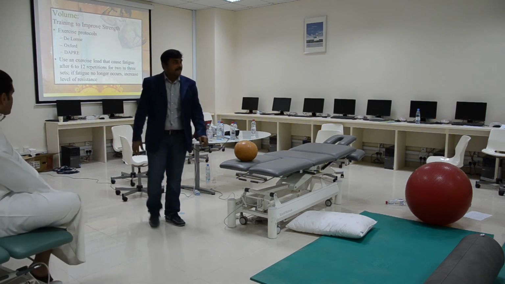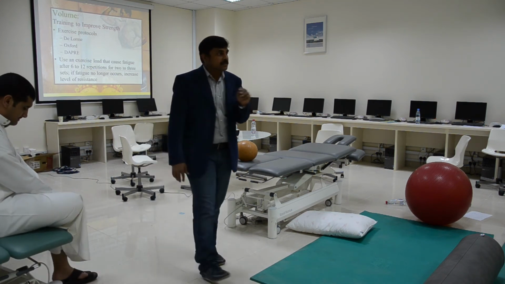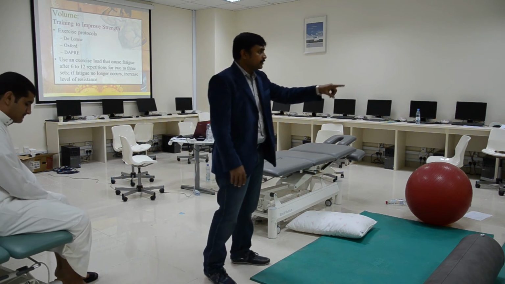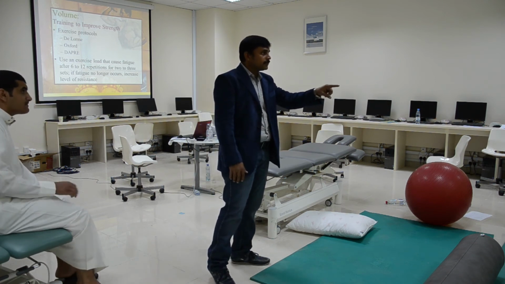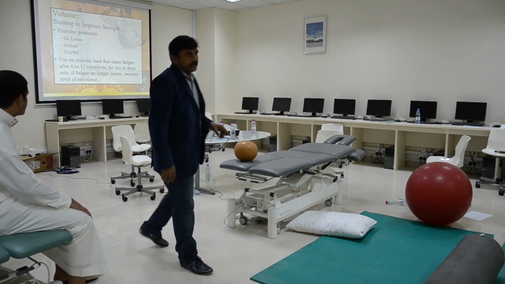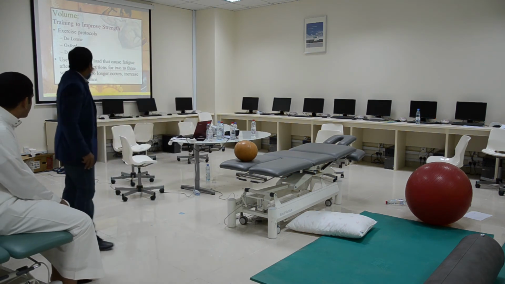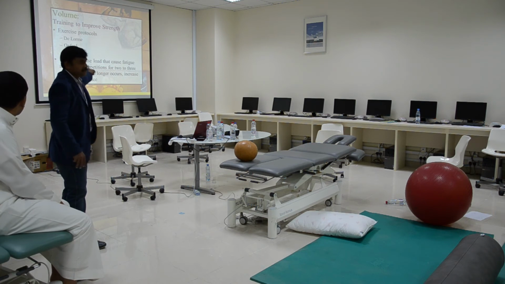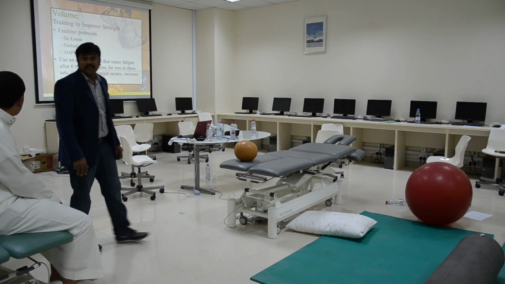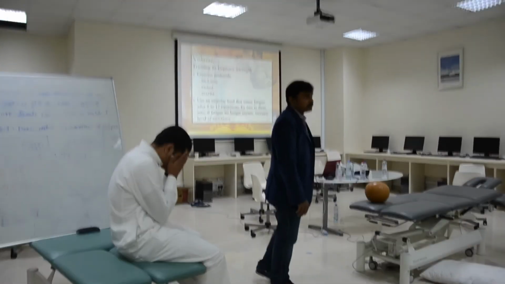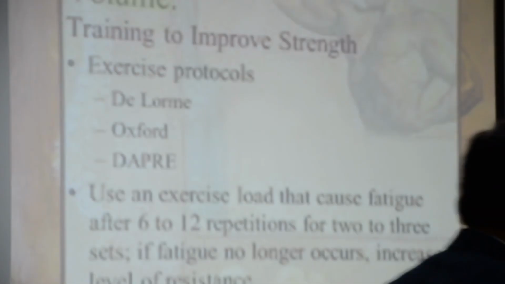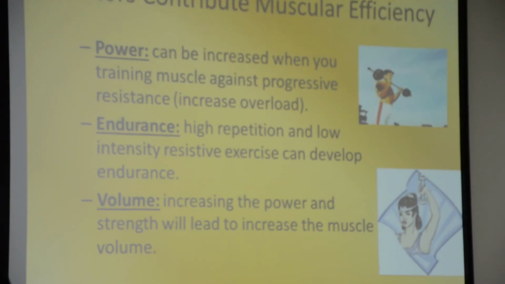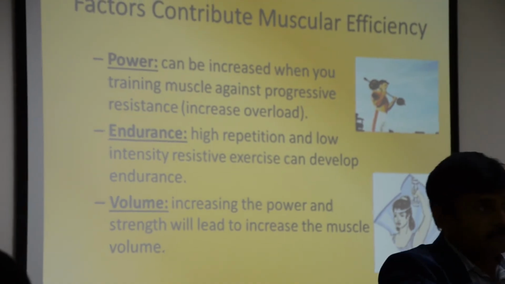So here, there are three types. This is very important for you if you are going to the gym and want to improve your body build. There are three types: DeLorme, Oxford, and Daprin. DeLorme, Oxford, and Daprin method. First, we will see the other one. So that is about power.